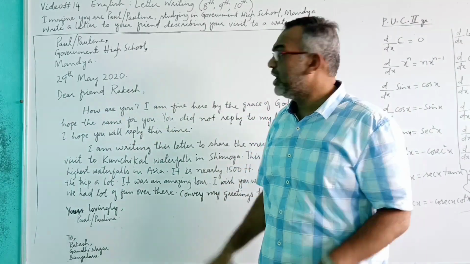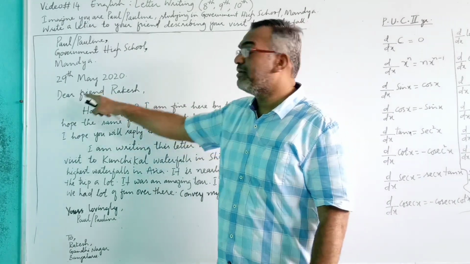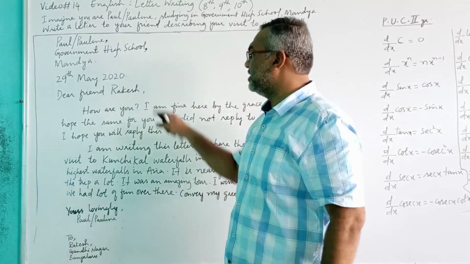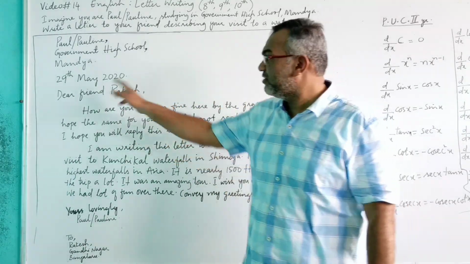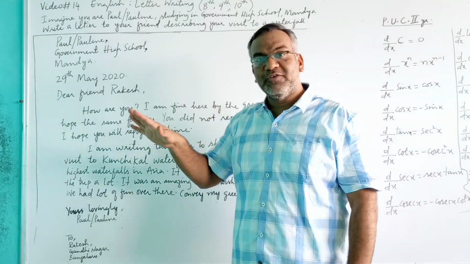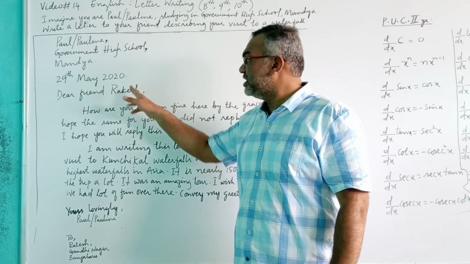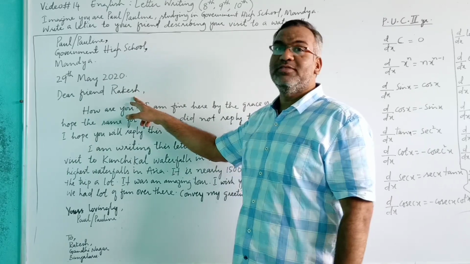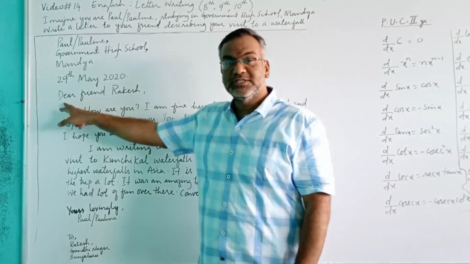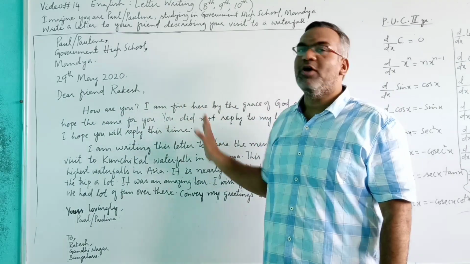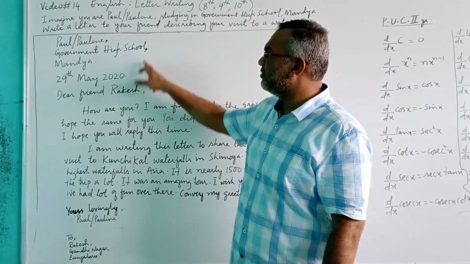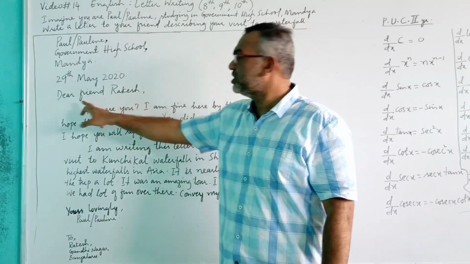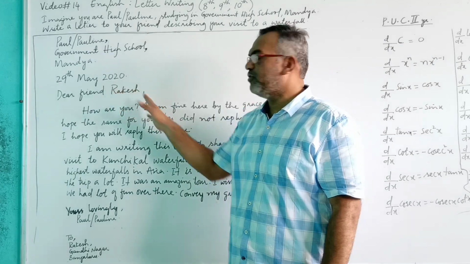That is also okay: dear friend Rakesh, or my dear friend Rakesh, or my dear friend, or just dear friend, that is also correct, followed by a comma. This is the salutation for an informal letter. The head of the letter is over: address of writer, date, salutation, in this format, right?